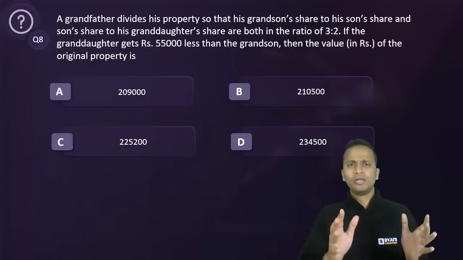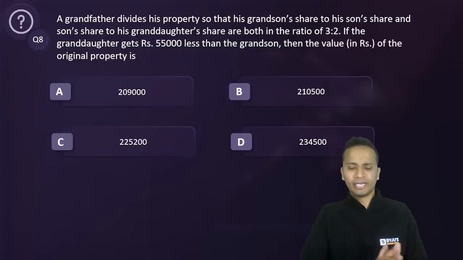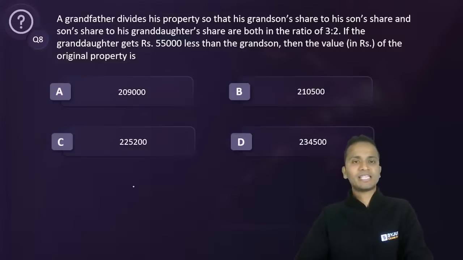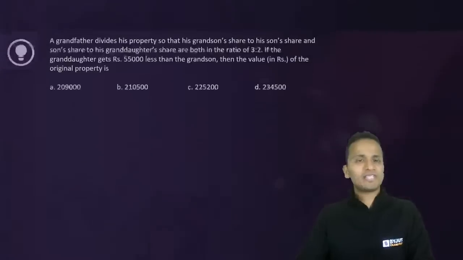Just follow line by line and you will get the correct answer. Okay, I've already started getting the answers. Nice, nice. Let's slowly solve this.